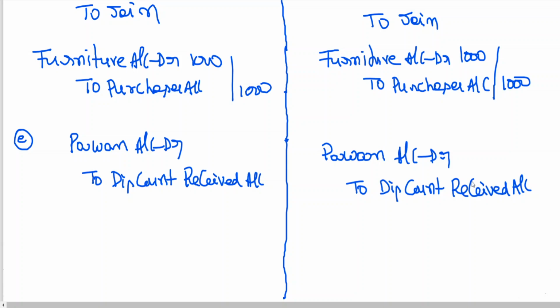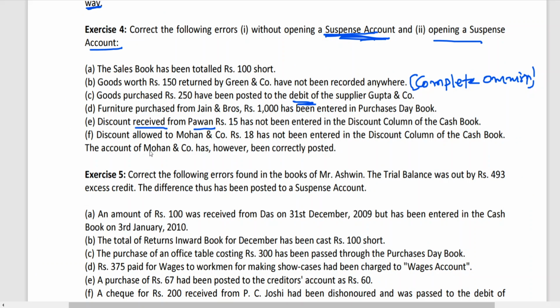Pavan account at R2, discount received. Complete omission. What is the amount? 15 rupees. Discount allowed to Mohan has not been entered in the discount column of the cash book. The account of Mohan and company has however been correctly posted.